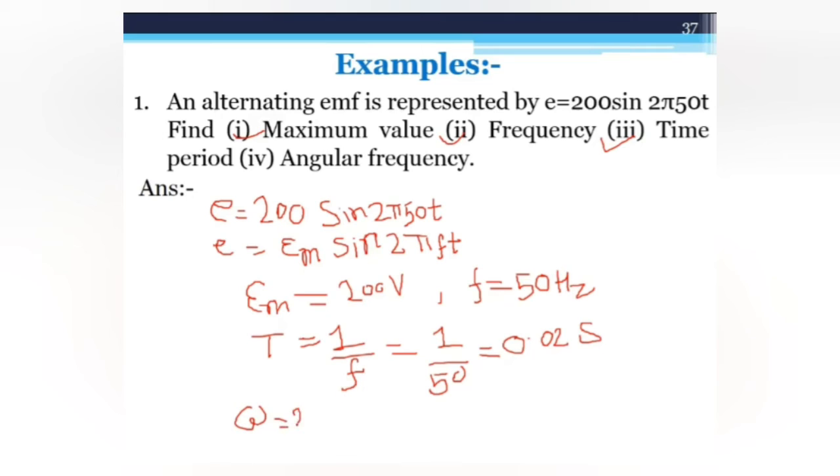So omega is equal to 2 pi f, and f is 50, so it is 100 pi. And when you put the value of pi, you will get 314.2 radian per second. So the angular frequency for this example is 314.2 radian per second.